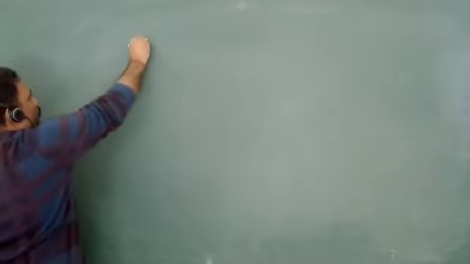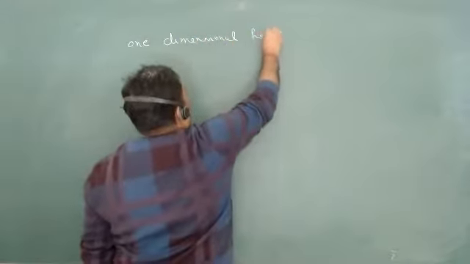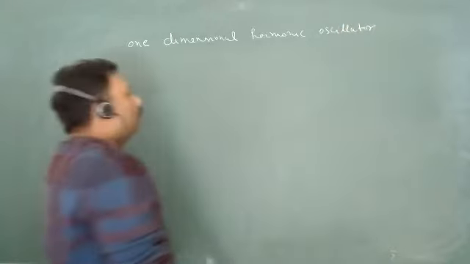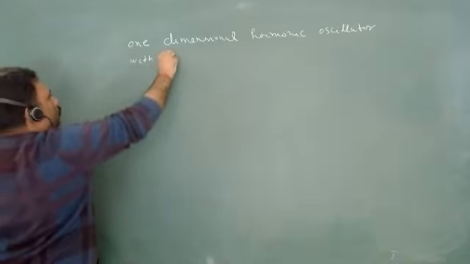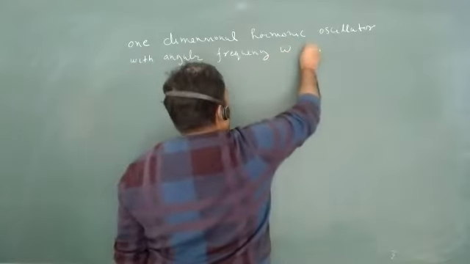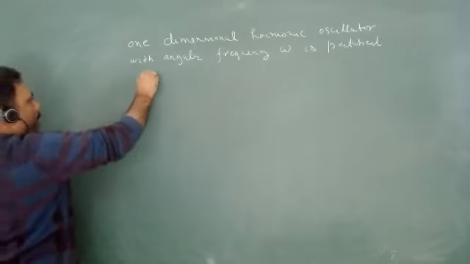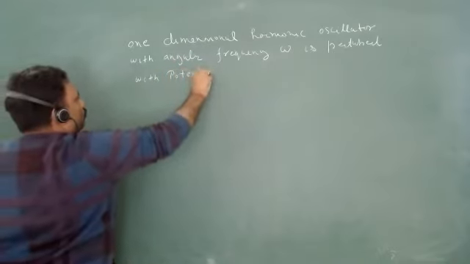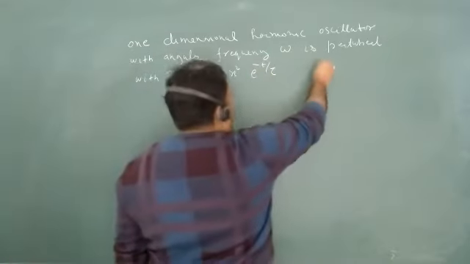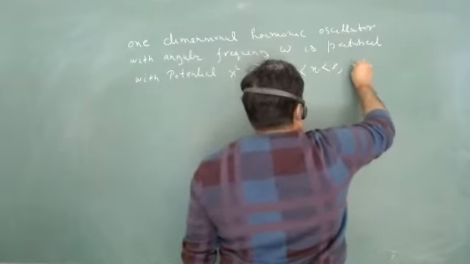So, one-dimensional harmonic oscillator with angular frequency omega is perturbed with potential x square e to the power minus t upon tau, where x is between minus infinity to plus infinity and t is between 0 to infinity.